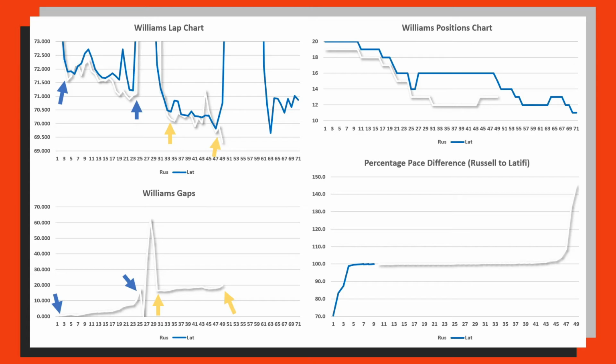But very interestingly, there are actually two peaks here, or a peak and a trough. So the first trough in the red looking line is where George Russell loses a whole bunch of time.